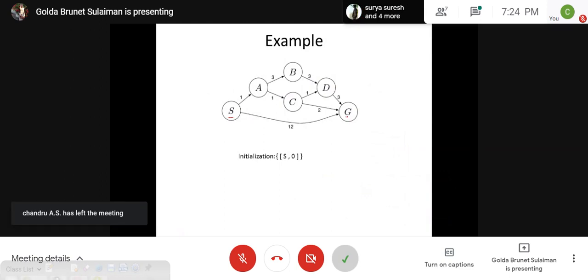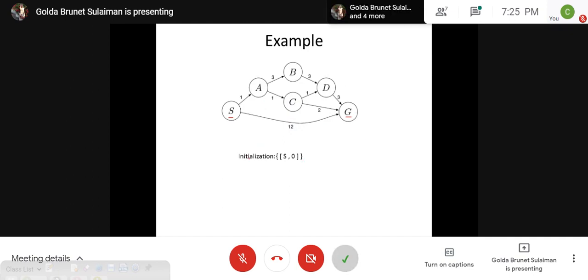Okay, and we try to reach G. We wanted to find out what is the minimum cost. Although there is a direct edge from S to G, is it wise to take this direct path, or should we be routed through the intermediate states to reach G?